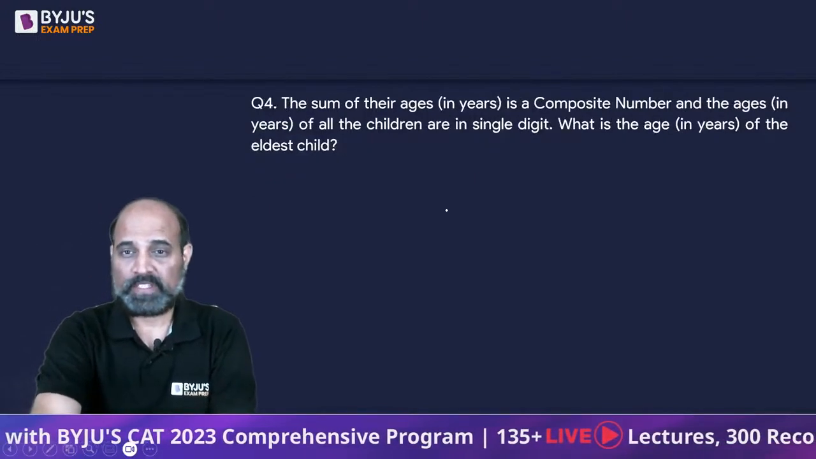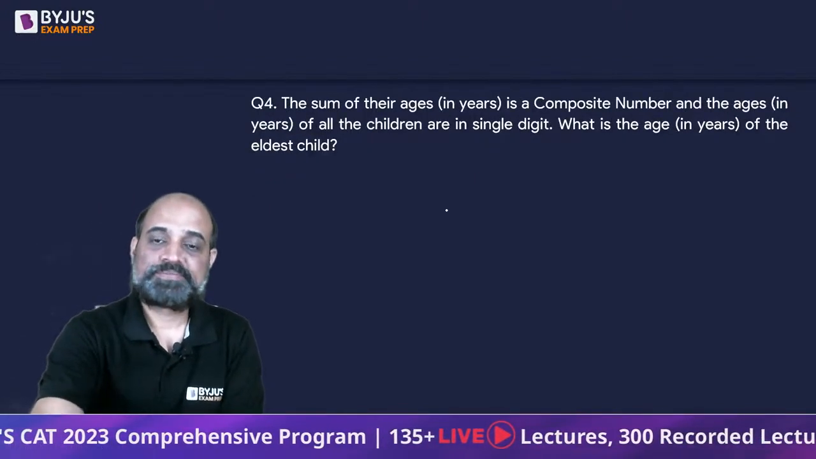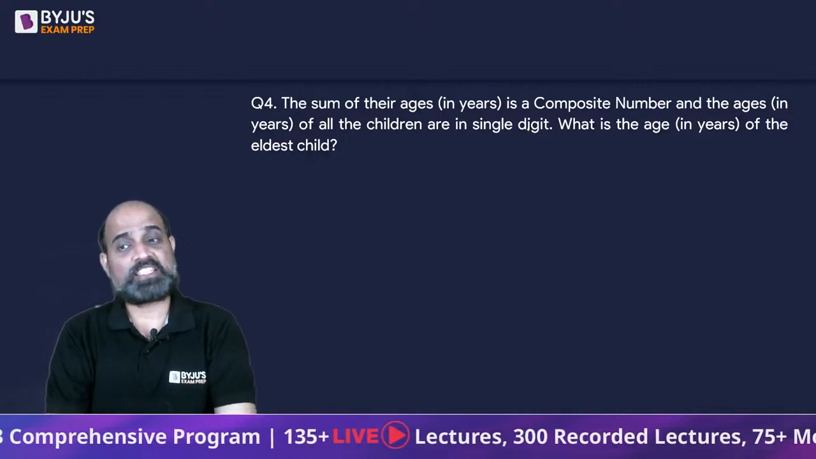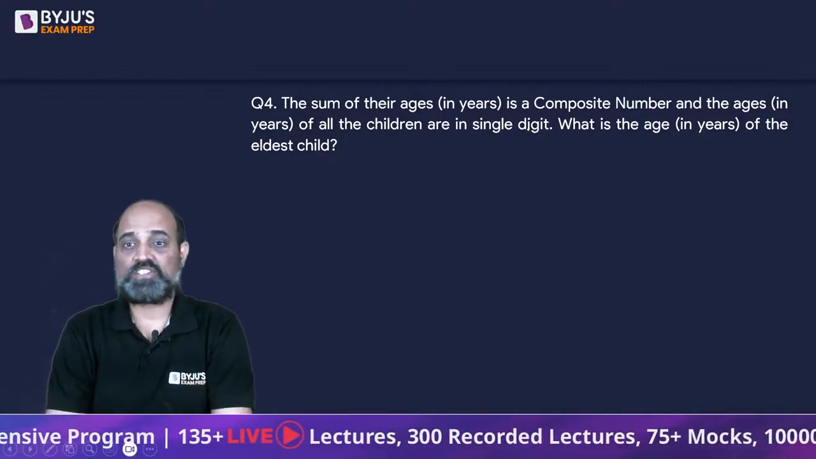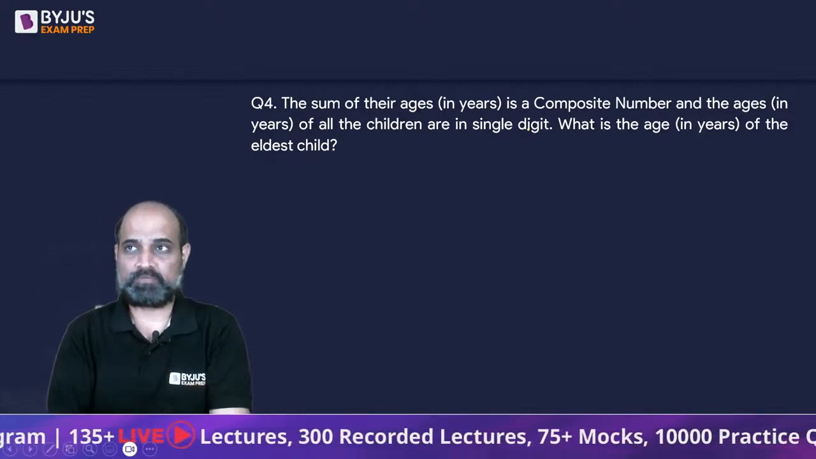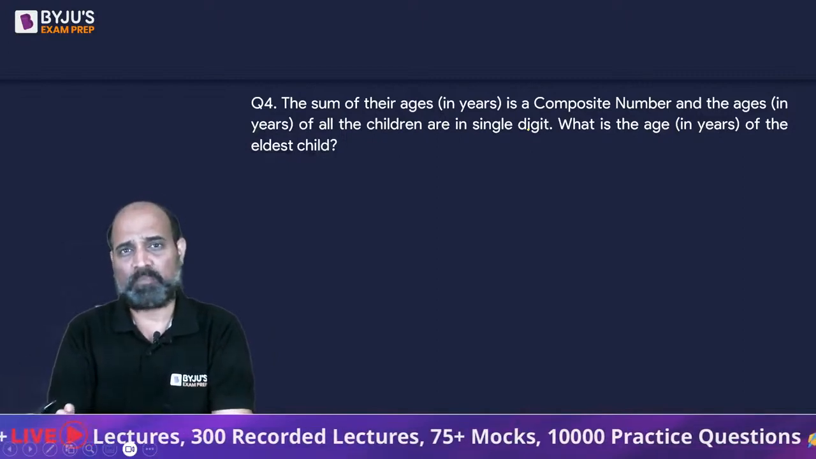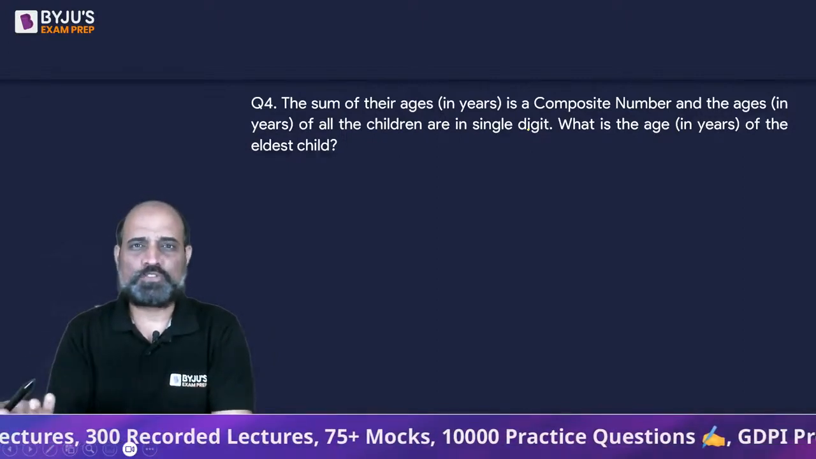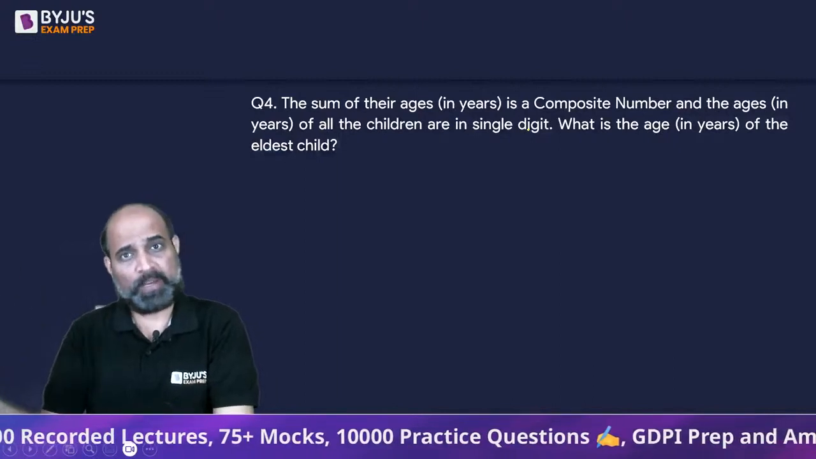Fine. Okay. Next one. The sum of their ages is a composite number and the ages of all the children are single digit. So what are the single digit numbers which are factors of 360, because they are going to be multiplied to give us 360.